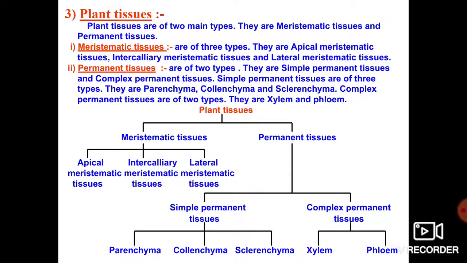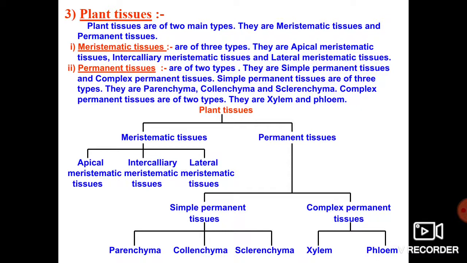If you come to the permanent tissues, again that permanent tissue has been classified into two types. So which are those? 1 simple permanent tissue, number 2 complex permanent tissue. Again dear children, simple permanent tissue has been classified into three types, that is parenchyma, collenchyma, sclerenchyma. And complex permanent tissue is again divided into two types, that is xylem and phloem. I hope, my dear children, you have understood the flow chart of the different types of plant tissues.